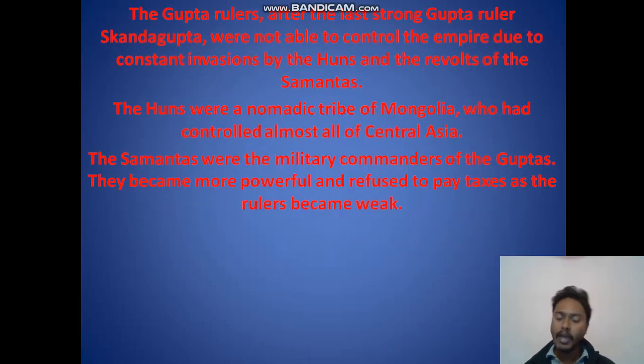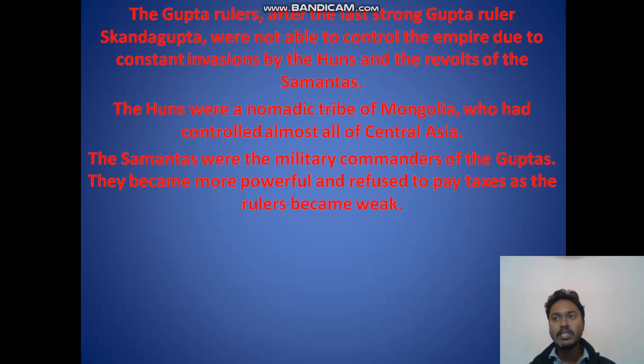So the Gupta Empire became so big under Samudragupta and then Chandragupta, who was known as Vikramaditya. But the Gupta rulers after them were not so powerful. The last powerful ruler of the Gupta Empire was Skandagupta. After him, all were very weak and fought among themselves. One more factor was the Huns. The Huns were a nomadic tribe of Mongolia who had control over Central Asia. They came to India and started occupying areas in Assam, Manipur and nearby. So the control of the Gupta Empire became small.